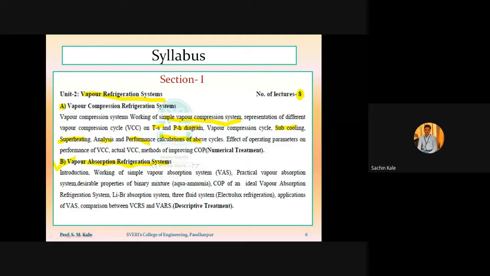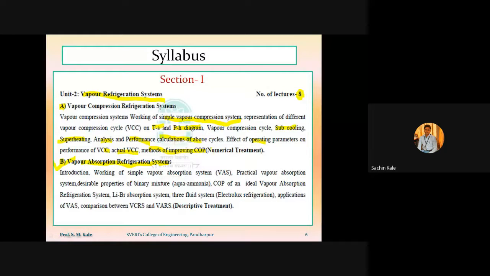That means we have to study the effect of different parameters on the performance of VCRS. Again, a separate point is there: effect of operating parameters on performance of VCC, actual vapor compression cycle, and methods of improving COP.